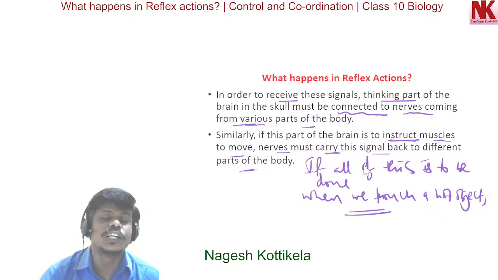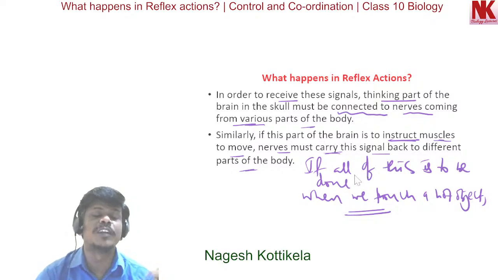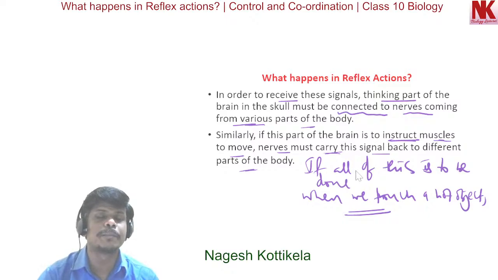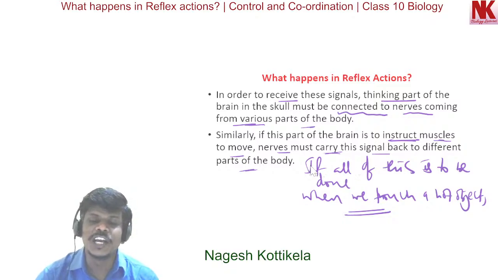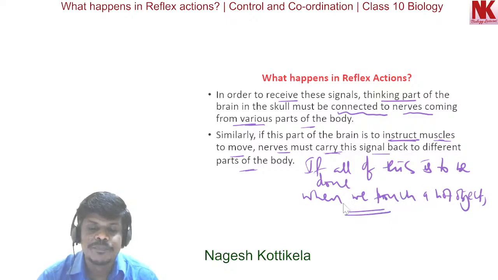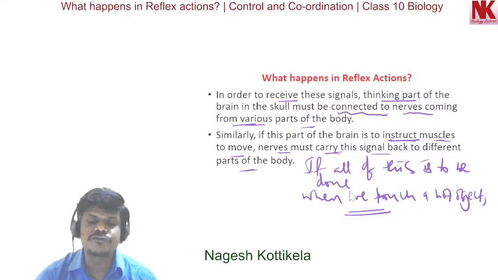The thinking tissue is receiving the signals from different parts of the body. It is taking the decision. It is sending the instructions to the muscles in different parts of the body. It is a time-taking process. It may take enough time for us to get burnt.